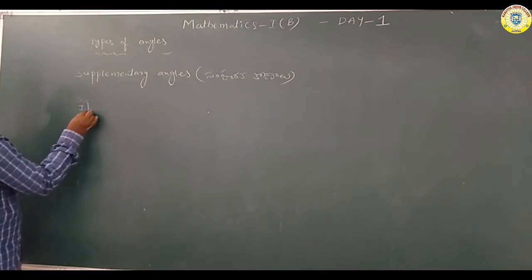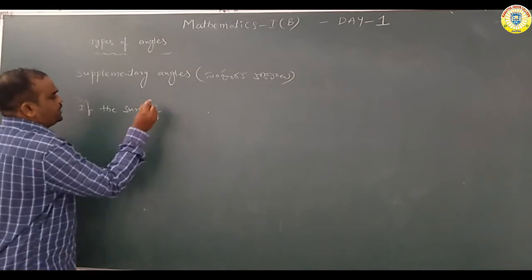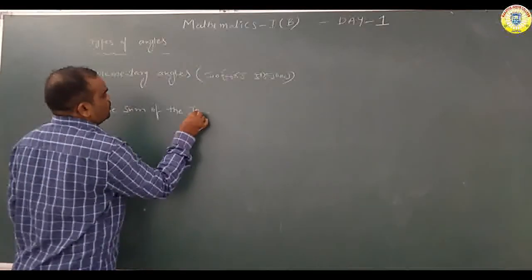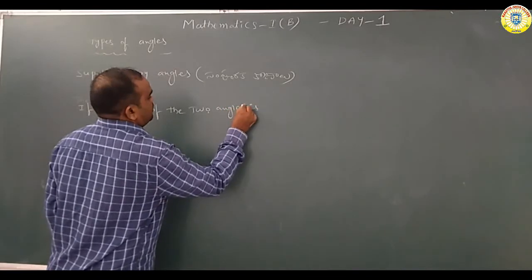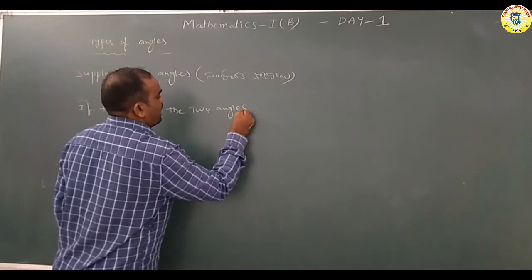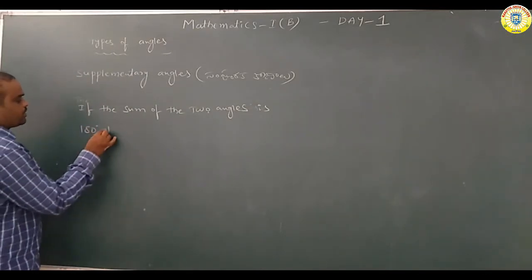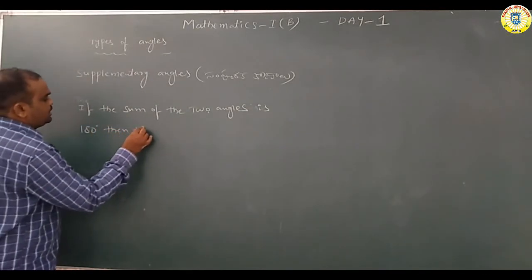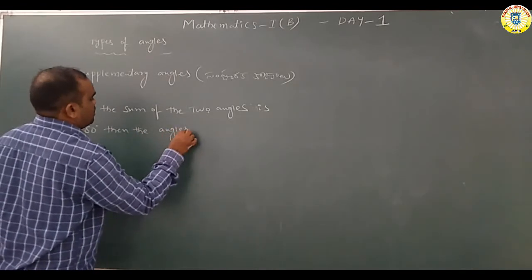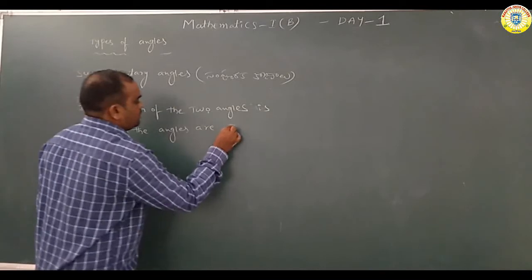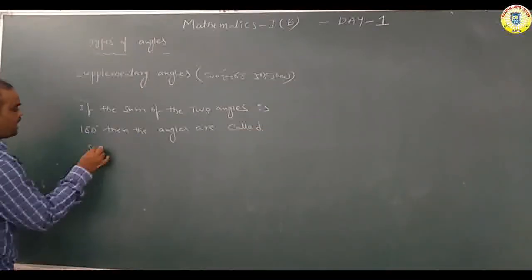If the sum of the two angles is 180 degrees, then the angles are called supplementary angles.